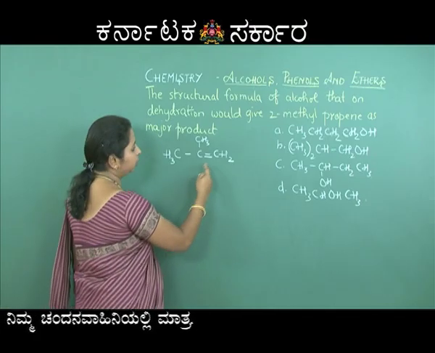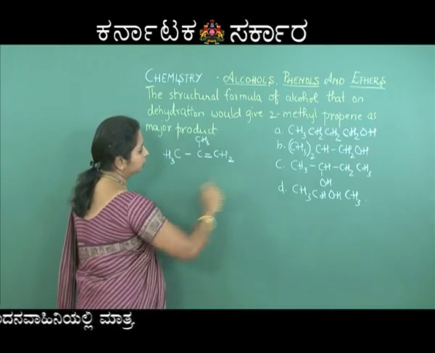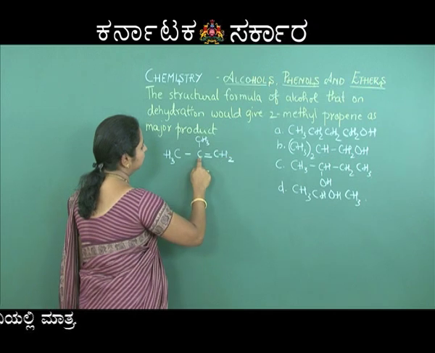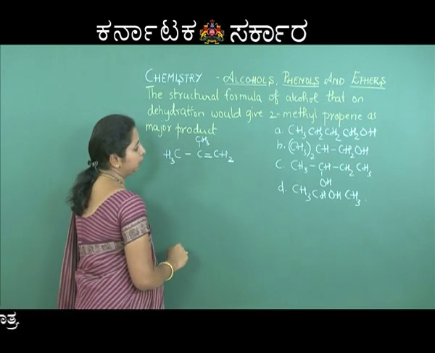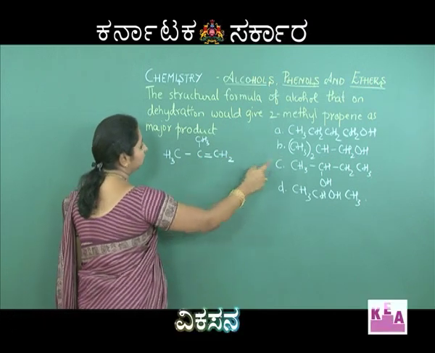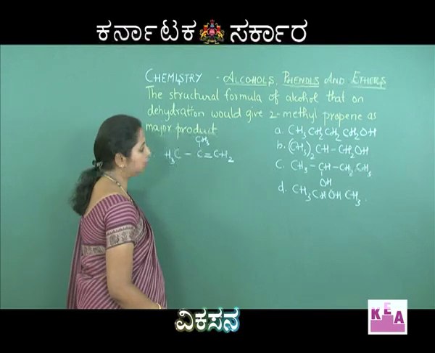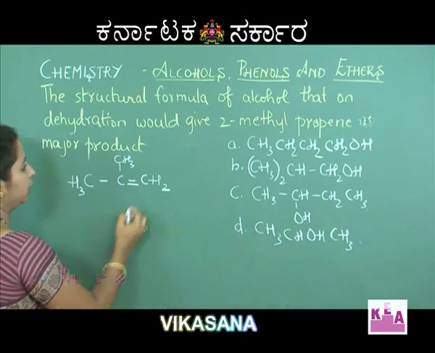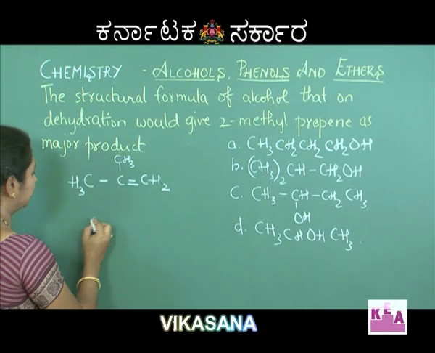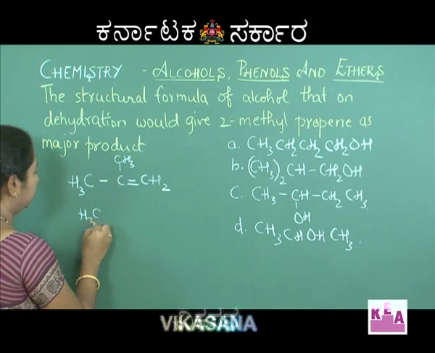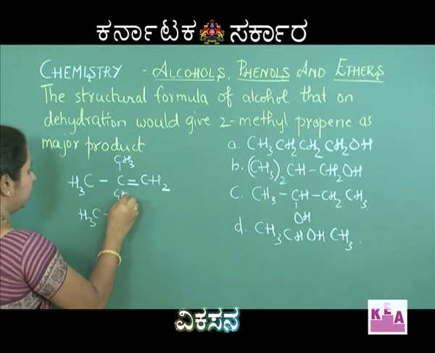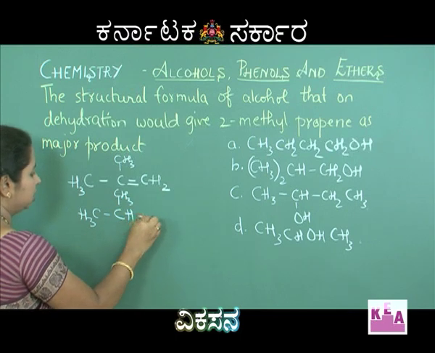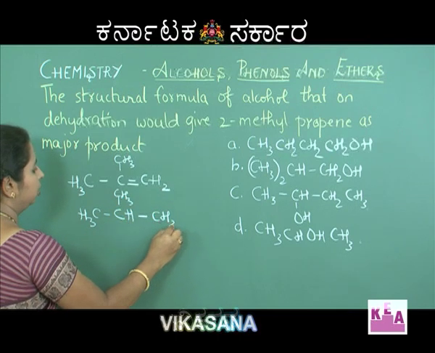Now, if I add OH to this, look at the options here. When we look at the options, this carbon contains 2 methyl groups. Similarly, option B has 2 methyl groups on the carbon atom. But we will add the hydrogen and we will try to understand. So, if I add hydrogen to this carbon atom, we have CH3 C CH3 H single bond CH2OH.